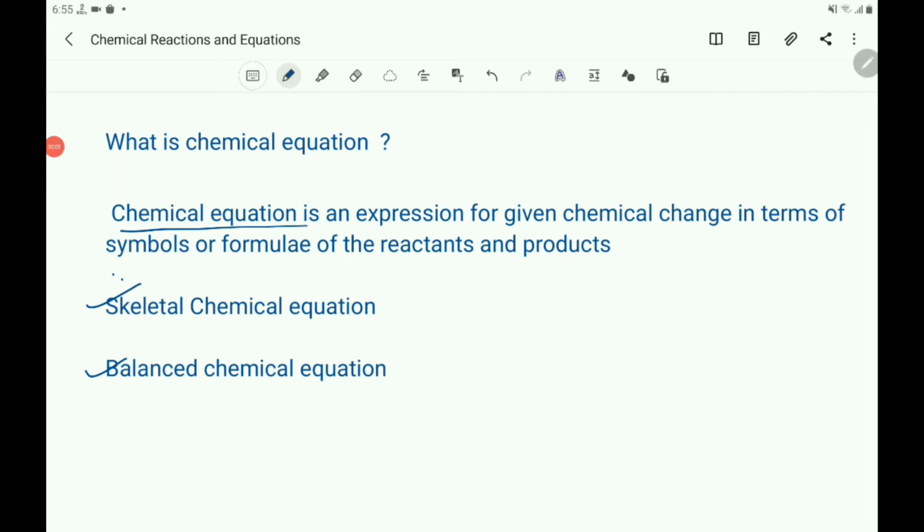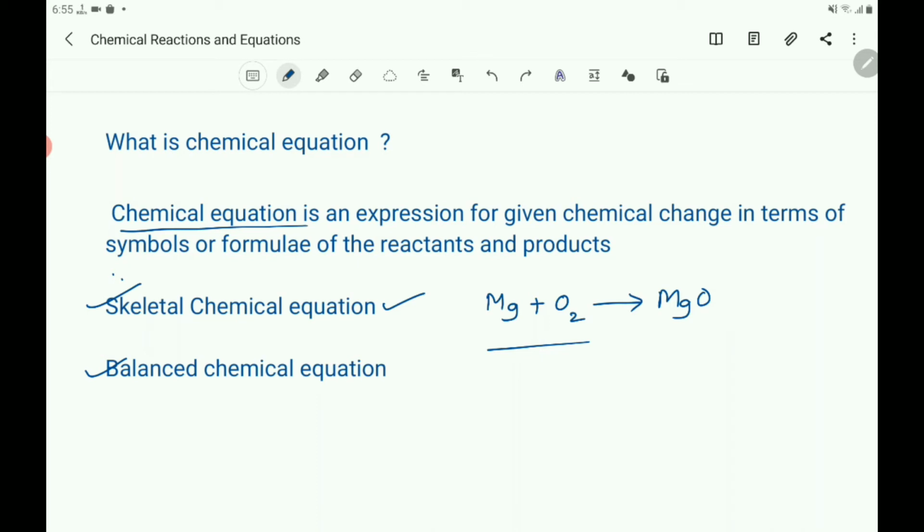Then what is a skeletal chemical equation? Take one example: Mg plus O2 gives MgO. Count and compare the number of atoms of each element on the left hand side and right hand side.